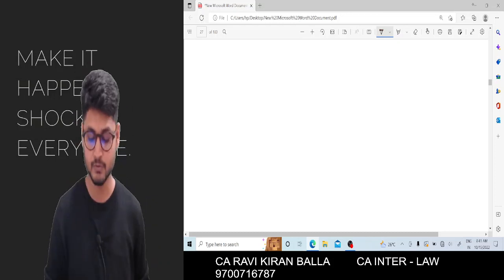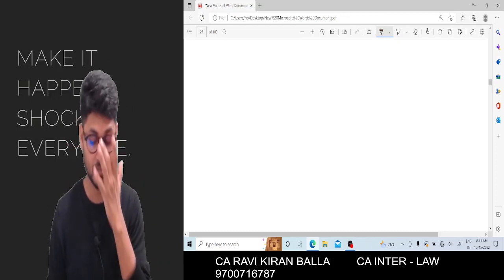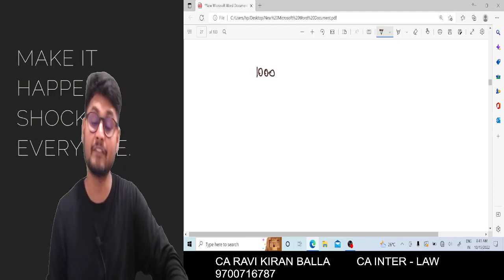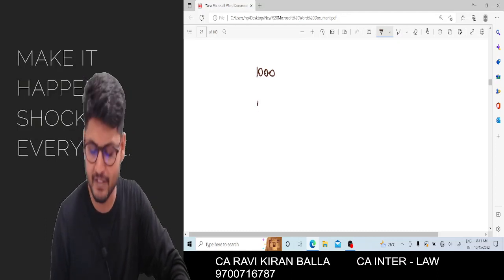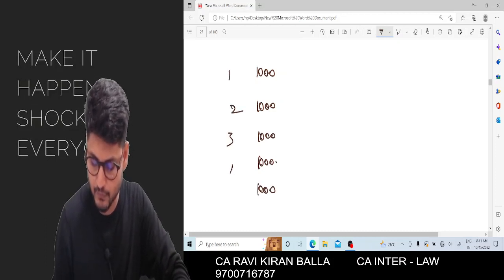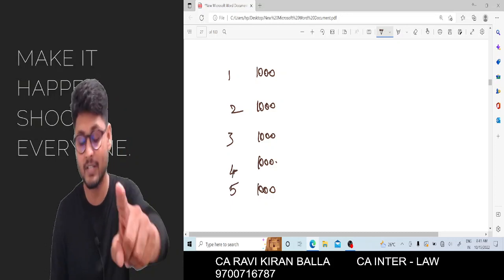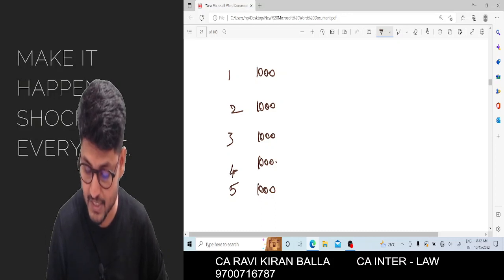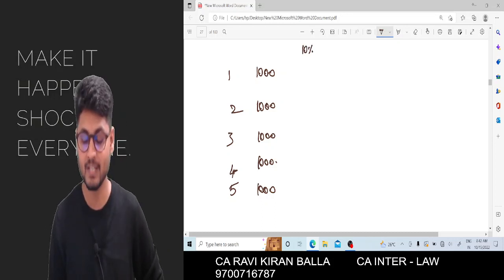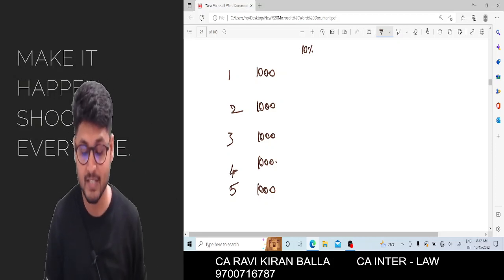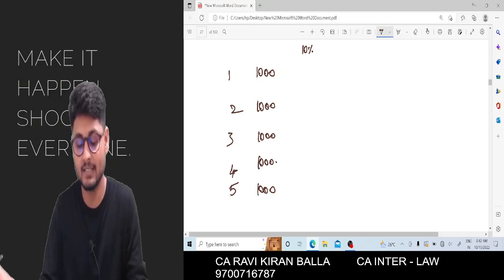You are going to get 1000 rupees every year, for a period of 5 years. Imagine year number 1, 2, 3, 4, 5. For 5 years you are going to get 1000, and the percentage will be 10%. Then what is the present value of the same? All the future values are given, and the question asks to calculate the present value.